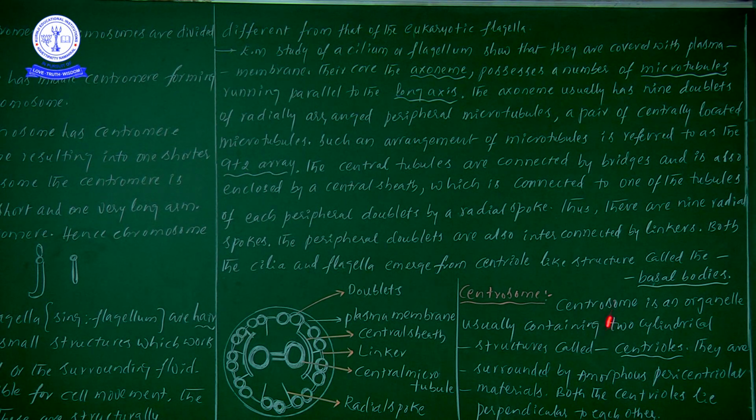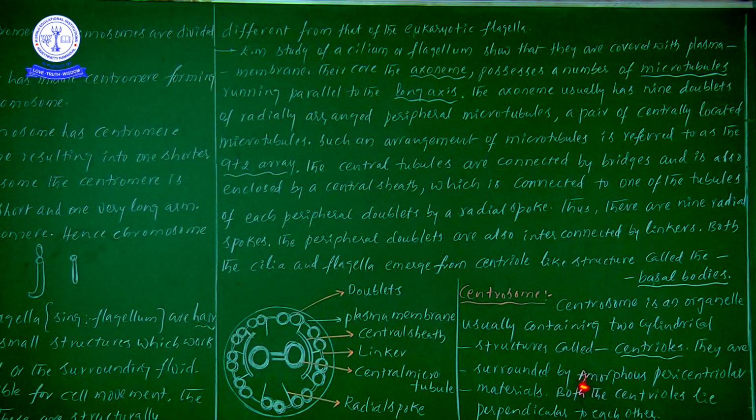Suppose if you take one centrosome, there the 2 cylindrical structures are called centrioles. Now the entire structure is surrounded by amorphous pericentriolar materials. One more time, say along: amorphous pericentriolar materials. The 2 cylindrical centrioles lie perpendicular to each other, which from a mathematics point of view is a 90 degree angle.